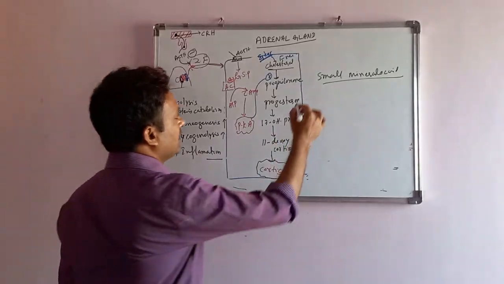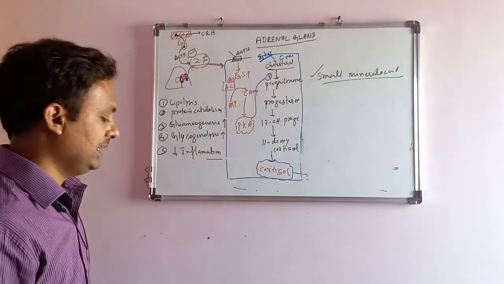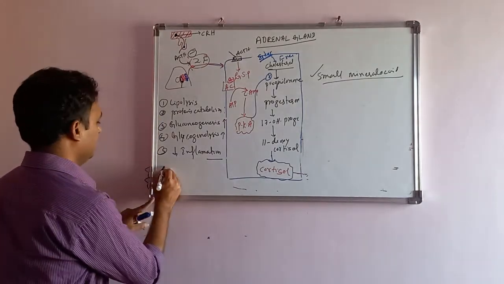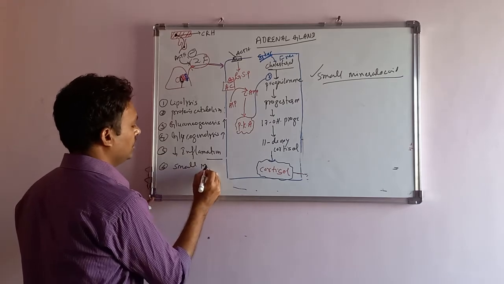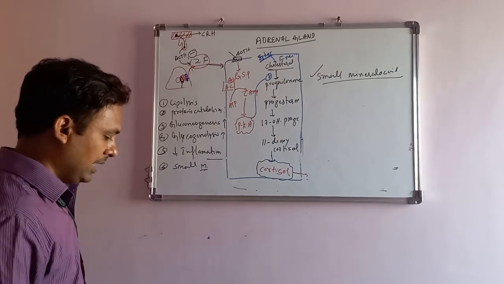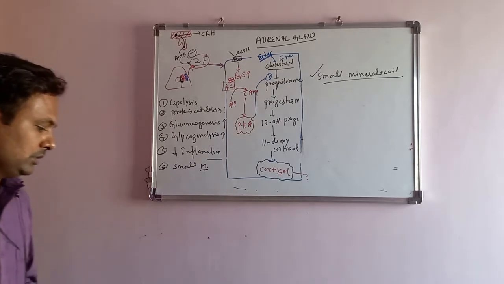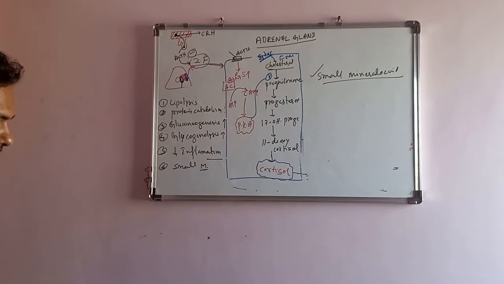It also plays a role in sodium and potassium regulation. It has got small mineralocorticoid activity. So these are the major functions of the cortisol hormone.